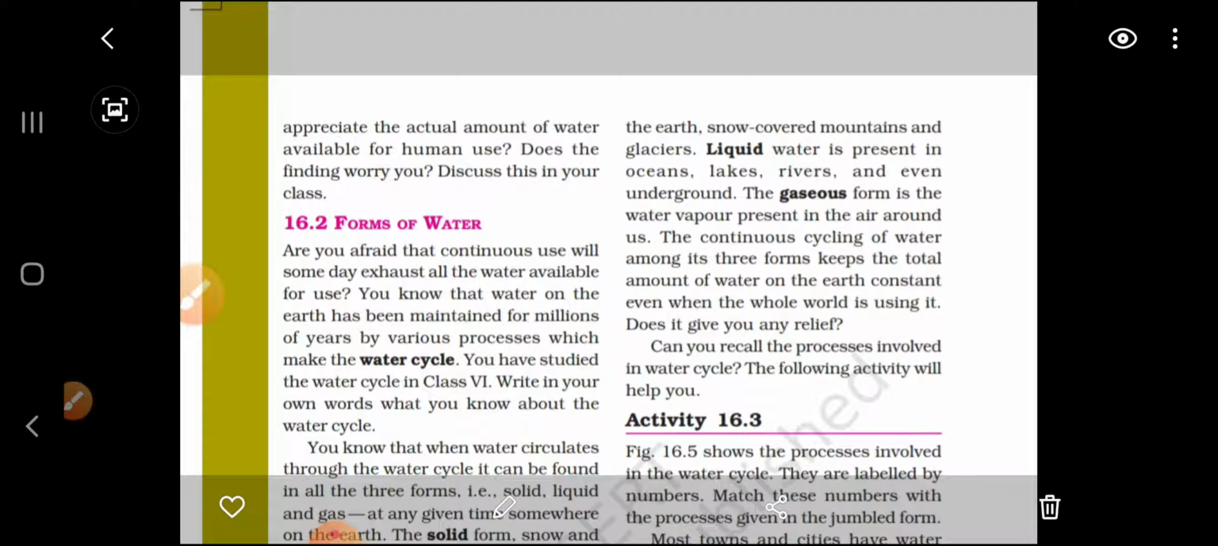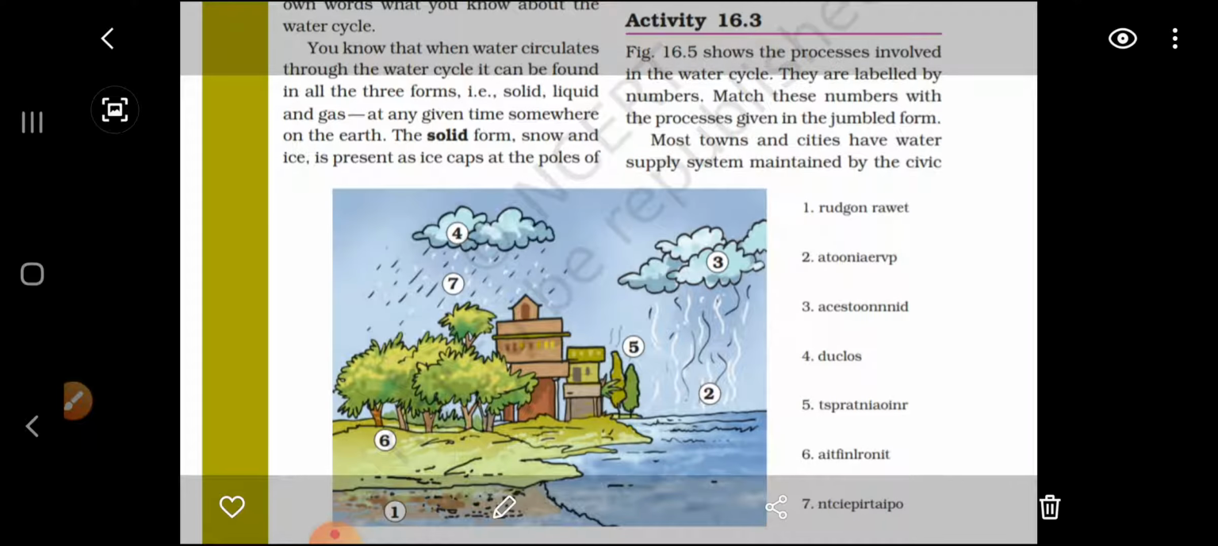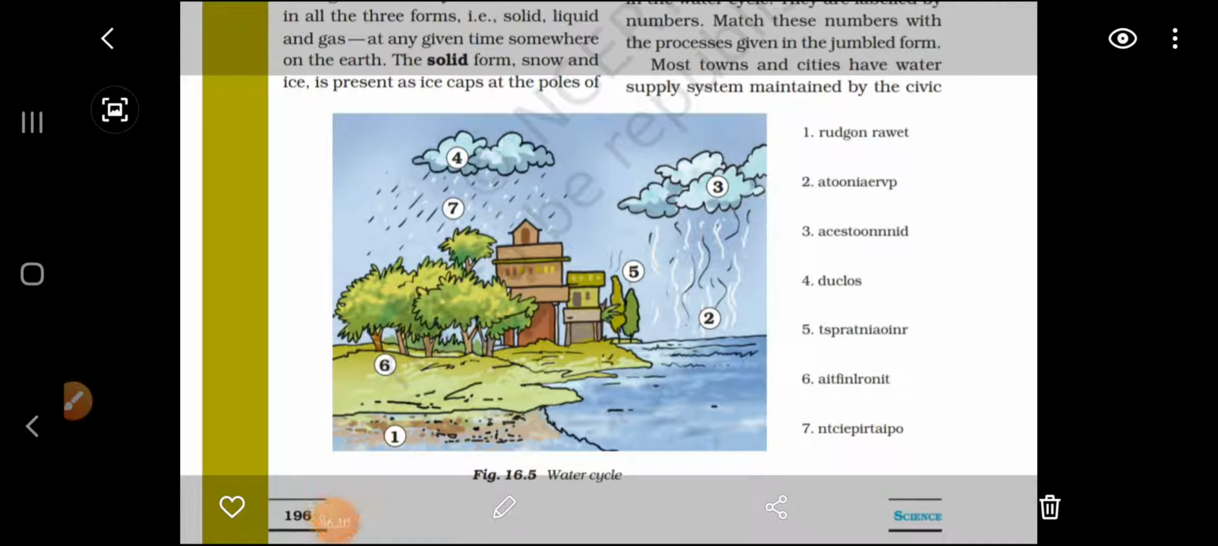Even when the whole world is using it, does it give you any relief? Can you recall the process involved in the water cycle? The following activities will help you. So already in class 6 you studied about the water cycle. Now here you can see the beautiful picture.